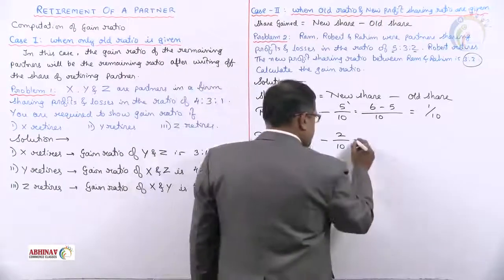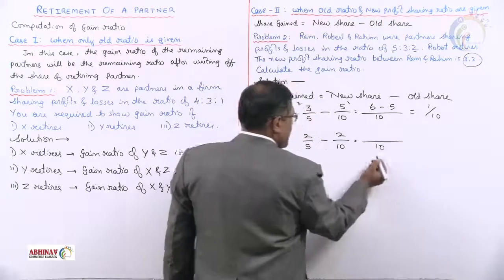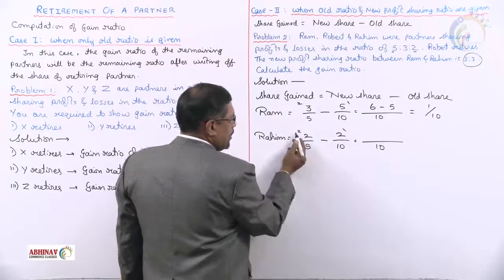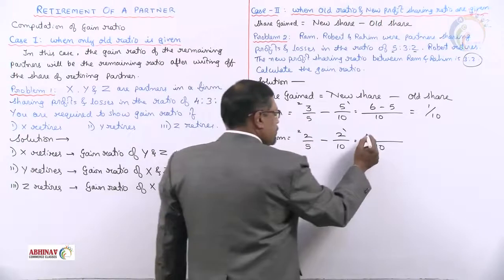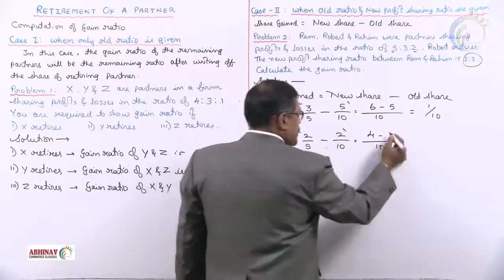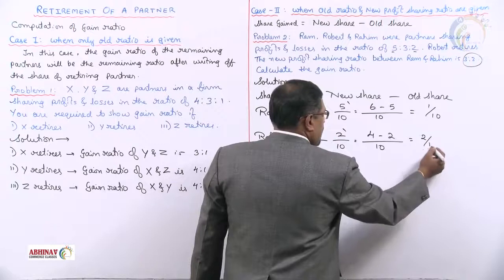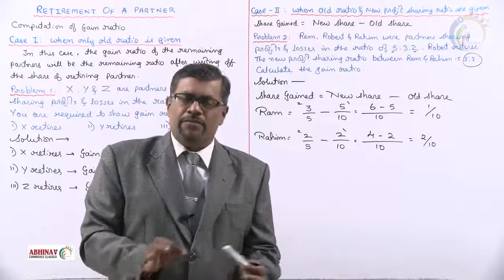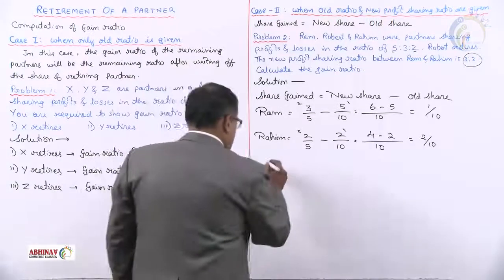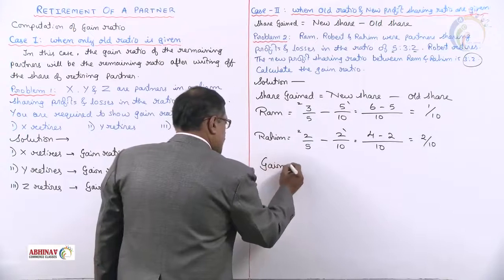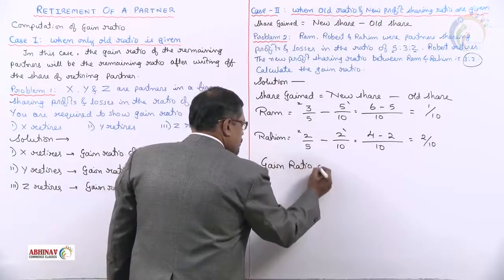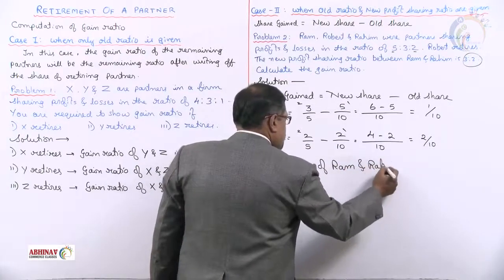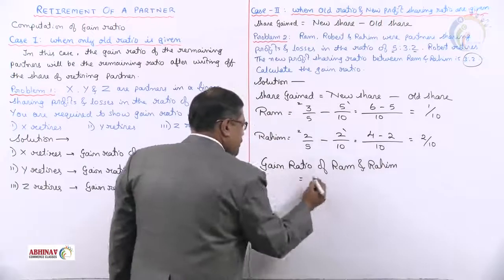Let's see with Rahim. LCM 10. 10 divided by 5 is 2. 10 upon 10 is 1. This is 2 into 2, 4, and this is 2. So share gained by Rahim is 2 upon 10. Let us put this in ratio now. So here we write the gain ratio of continuing partners, Ram and Rahim.